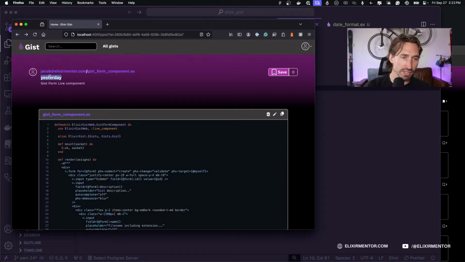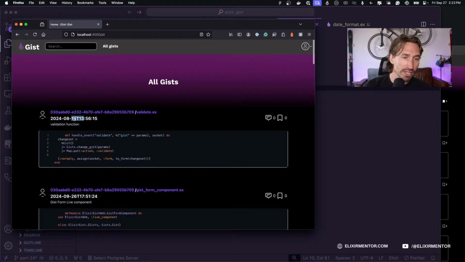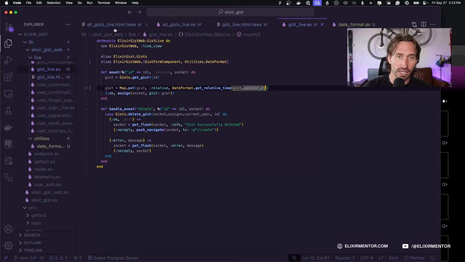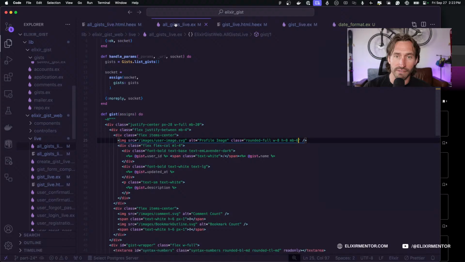And now we have yesterday there, and it's still working. So I made a bunch of gists yesterday because my database was cleaned out since I did this last. So unfortunately, all of our date stamps are probably going to say yesterday, but it is what it is. Oh no, we do have one that we just made today. So that'll be good.